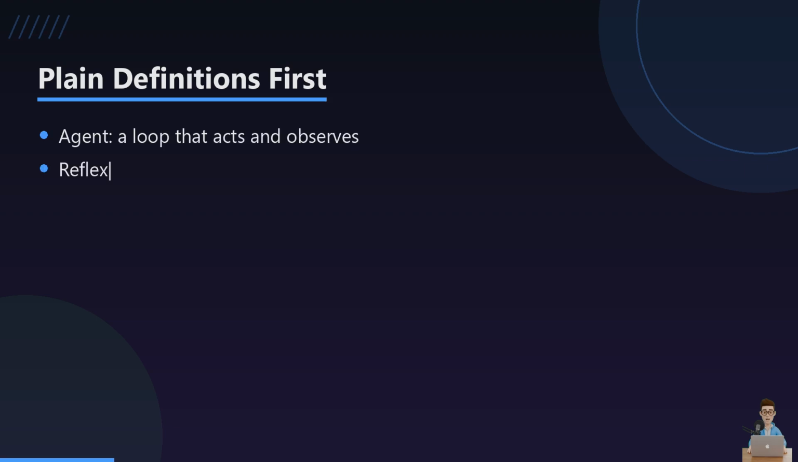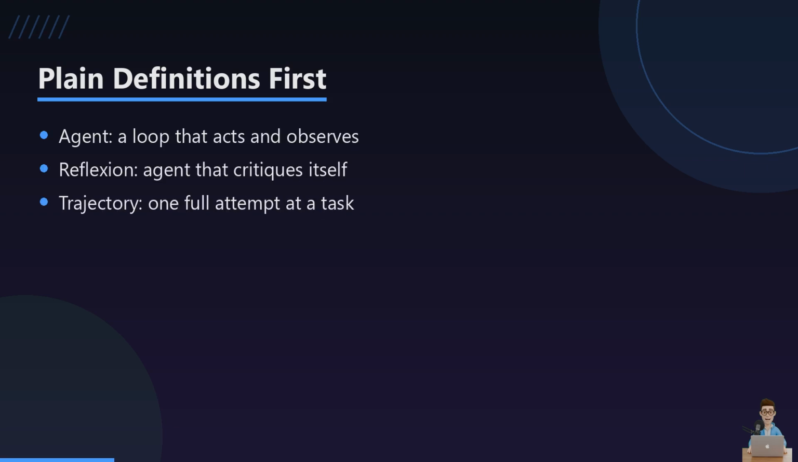Let's get one word straight before anything else: an agent. It's just a program that takes an action, looks at what happened, and picks the next action, like you checking a recipe after every step. Everything else we cover today builds on that one loop.